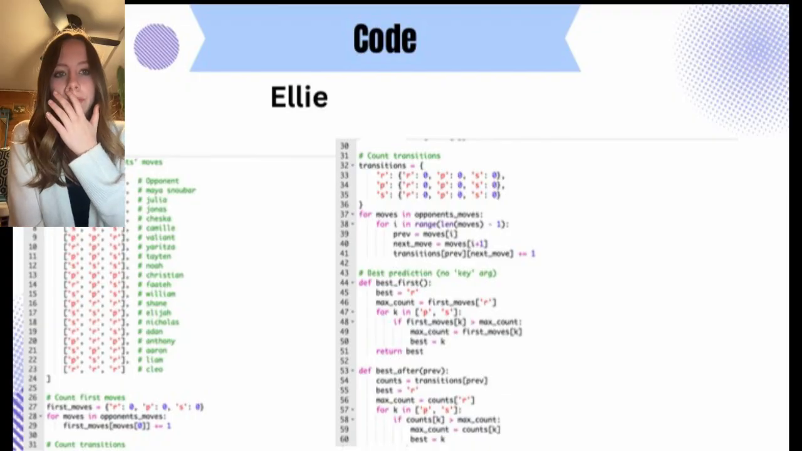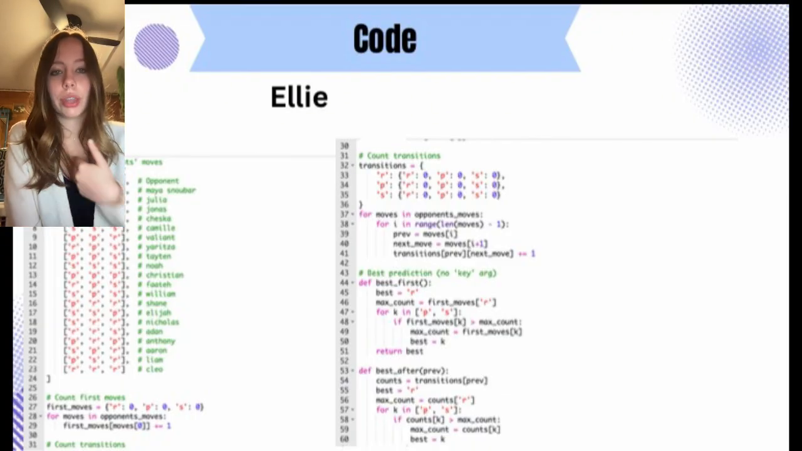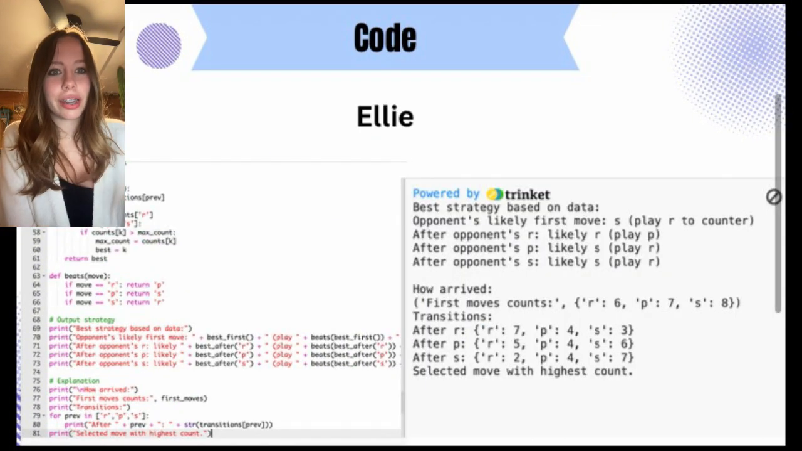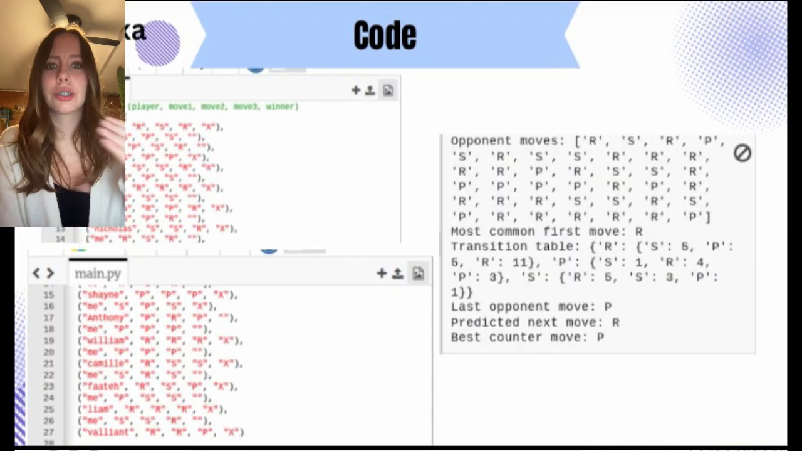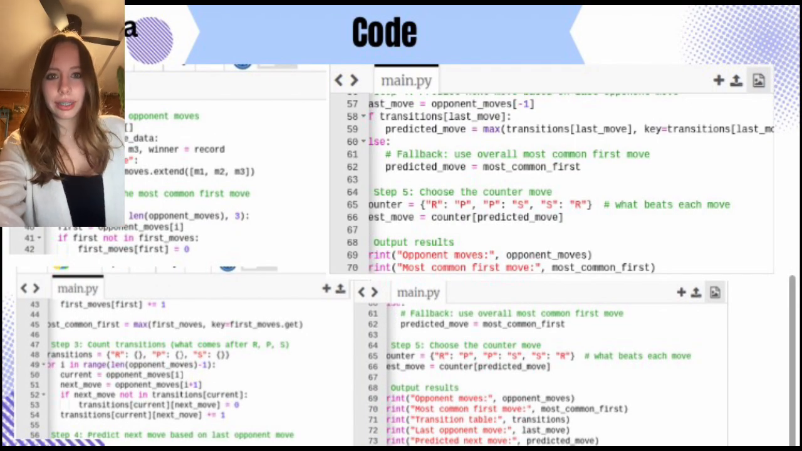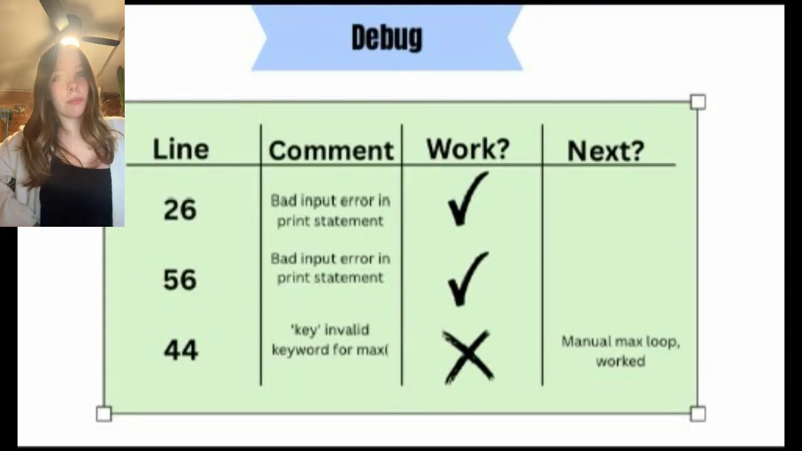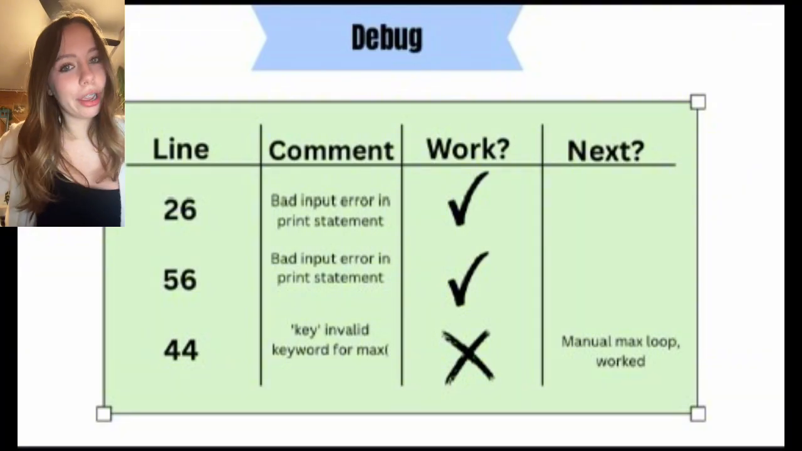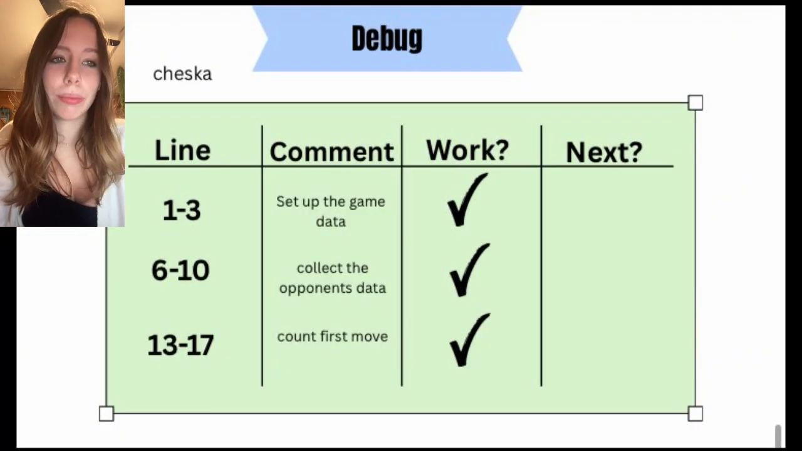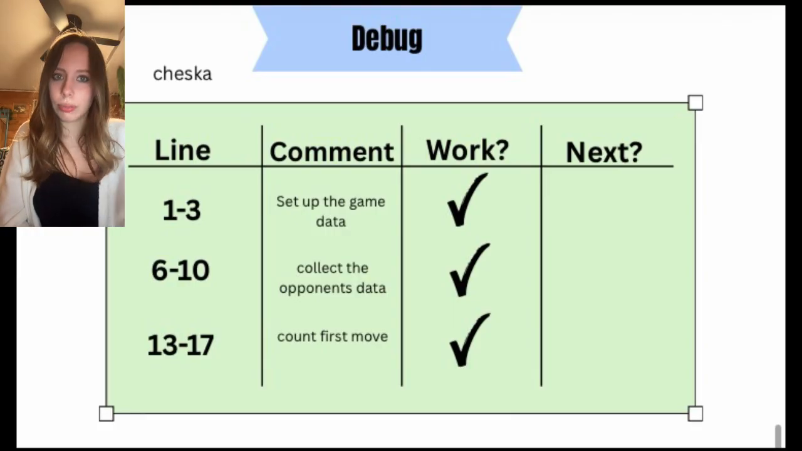The next slide shows my code that I did. The next slide also shows that again. And then the next 2 slides show Francesca's code. So our next slide is our debug slide. During debugging, we found input and keyword errors in the code, and we fixed these by adjusting print statements and replacing invalid functions with manual loops.